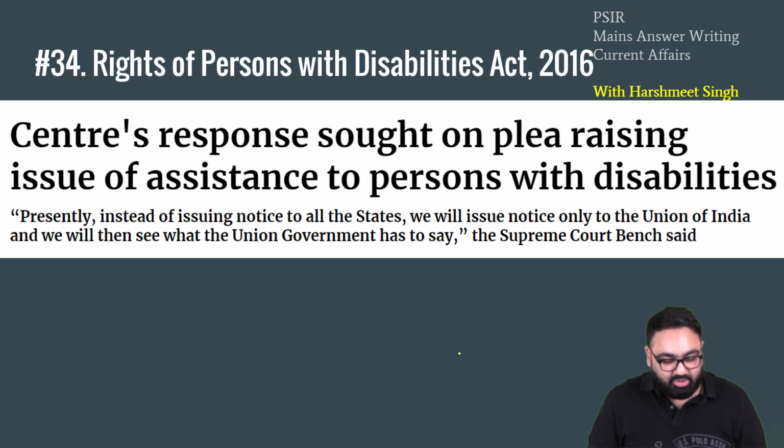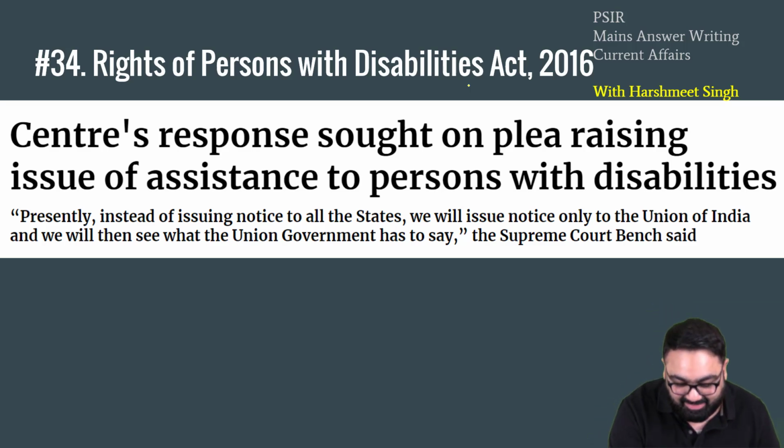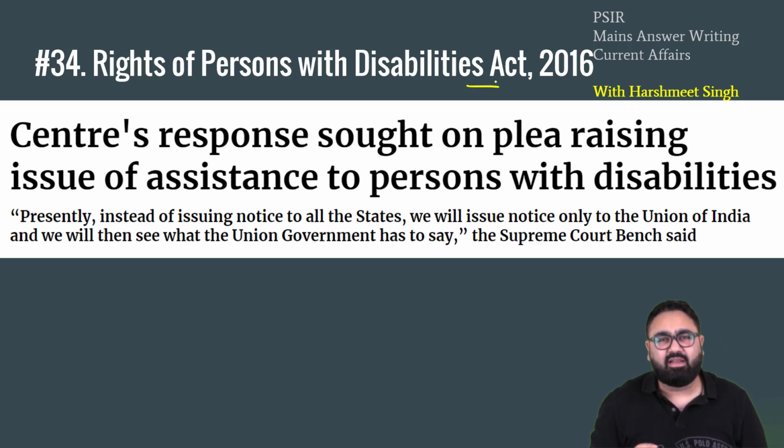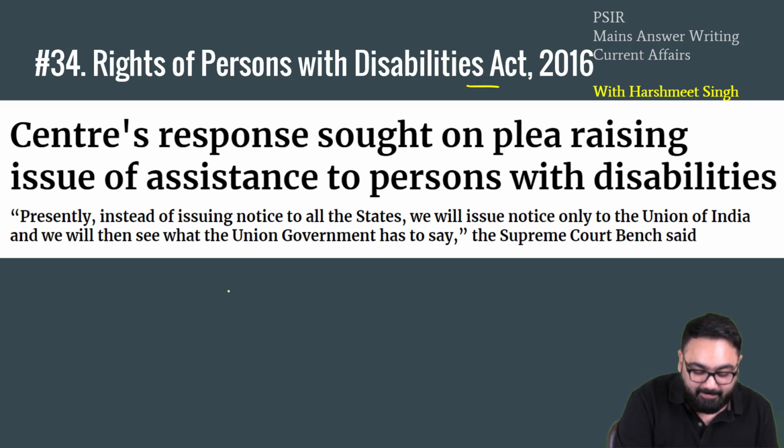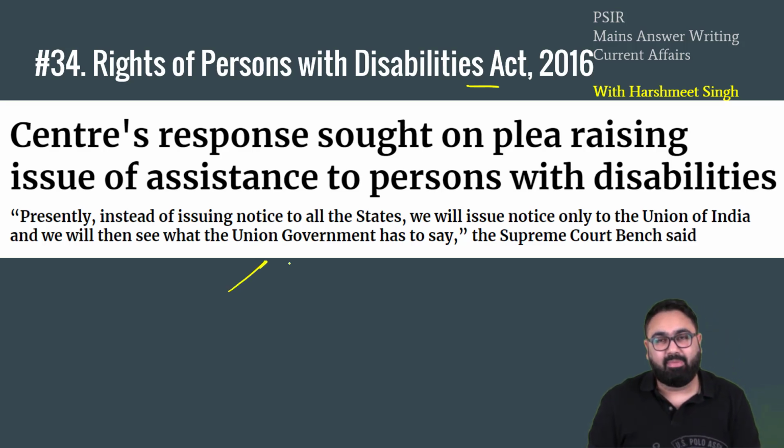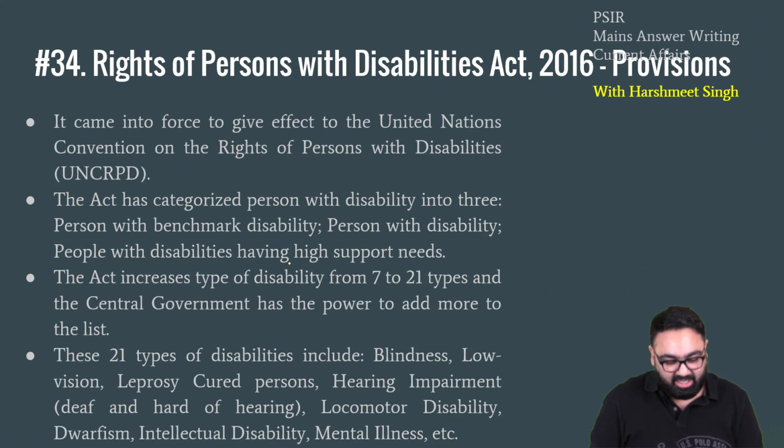The next news story was the Rights of Persons with Disabilities Act. Not specifically in one single instance. It was in the news because multiple appeals were filed in the Supreme Court time and time again throughout the entire year, saying that the application of this act is not being done properly, that people suffering from disability have not been given their proper rights. That is why the Supreme Court also asked the central government, what are you doing about it? The Supreme Court said that we do not think that the governments are doing their best in providing the rights to persons with disability. That is why this act has been a lot in the news.